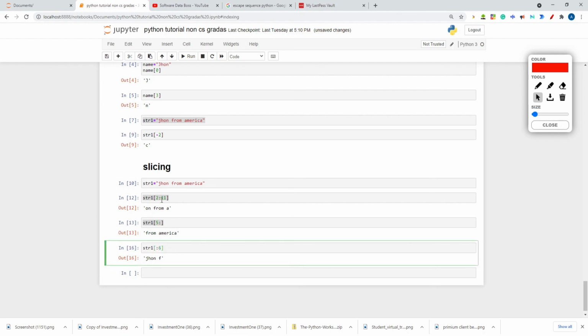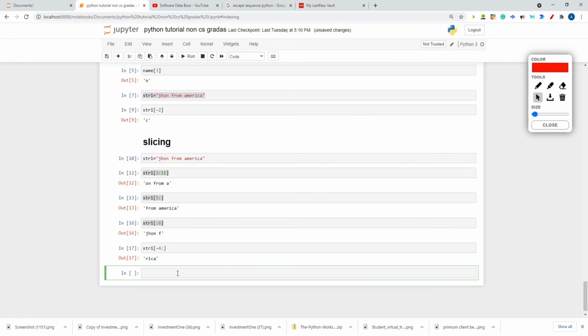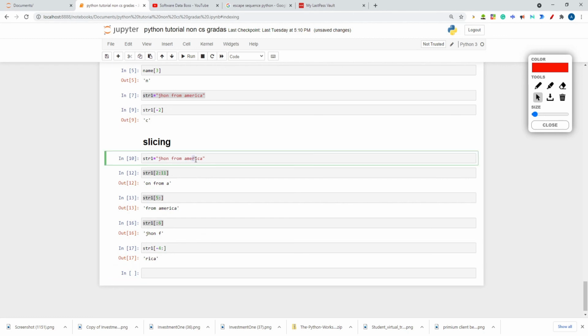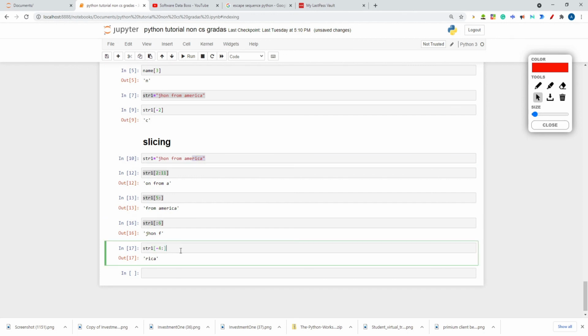Okay, so I hope you must have understood this slicing. Now let's do negative slicing. If I write str from -4 till the end, what result am I getting? I am getting Rika. -4 means, when you are counting with negative indexing, you have to count from the end: -1, -2, -3, -4. So -4 is R. Coming till the end means complete Rika will come, right? Like that you can play with slicing.